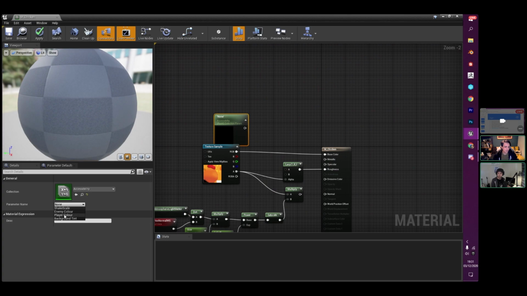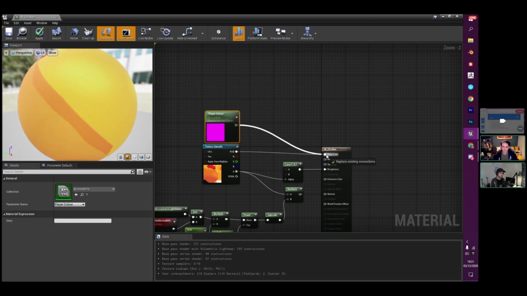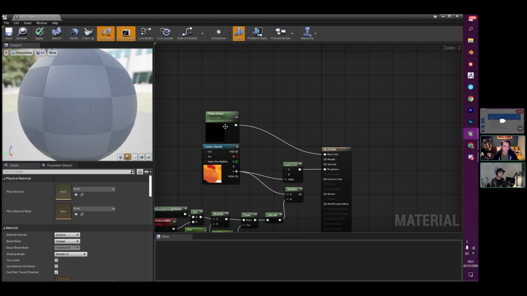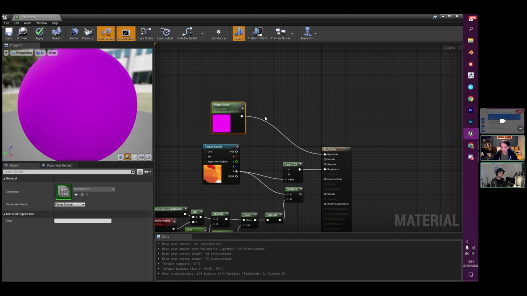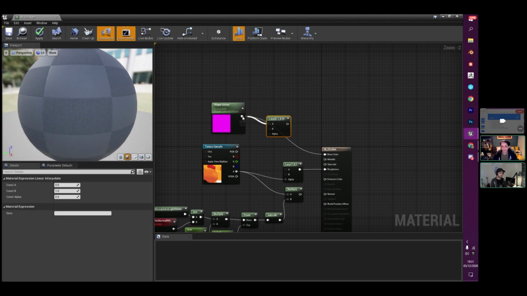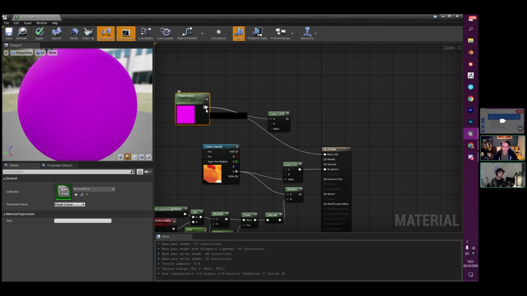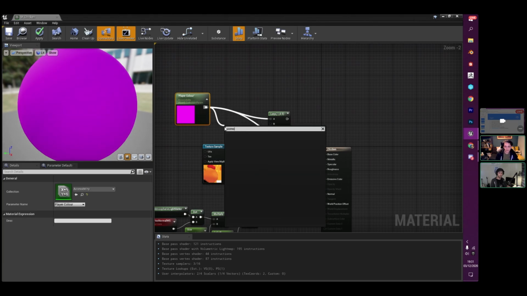So if I have something like player color, that's going to give me that lovely pink, and then I can do an if statement, or I can do a lerp that's blending based on a particular parameter, right? So in this one, I'm going to have an alpha as well.